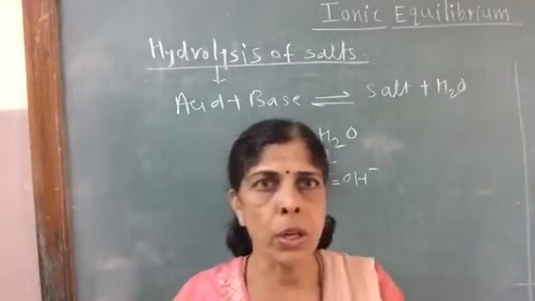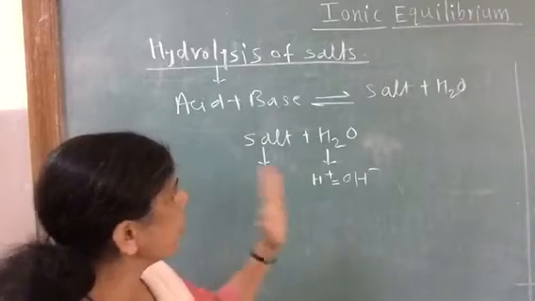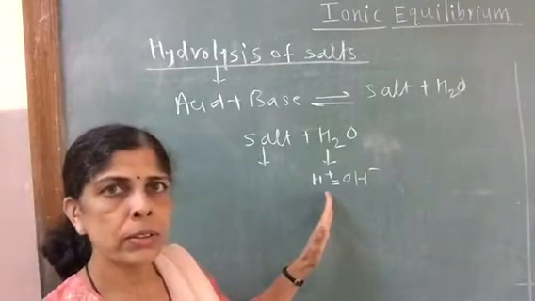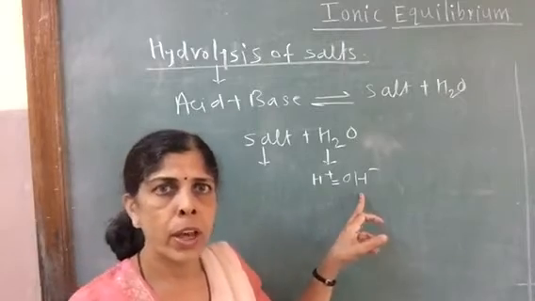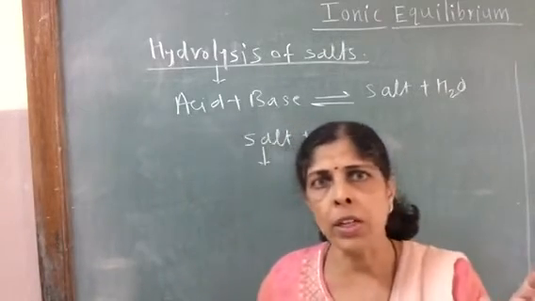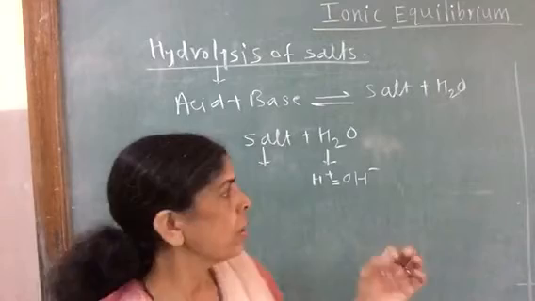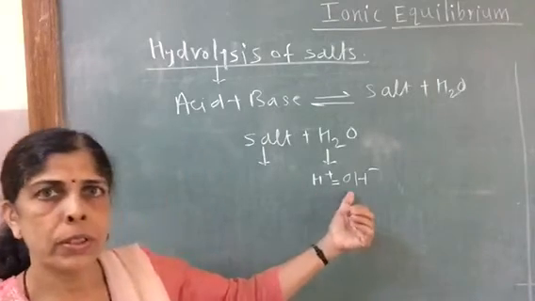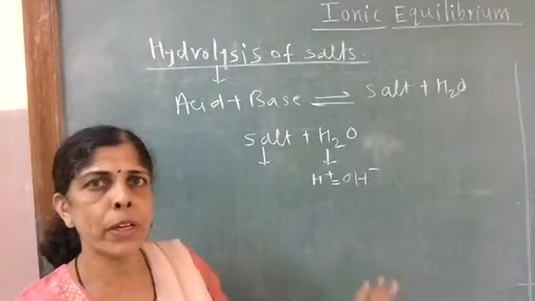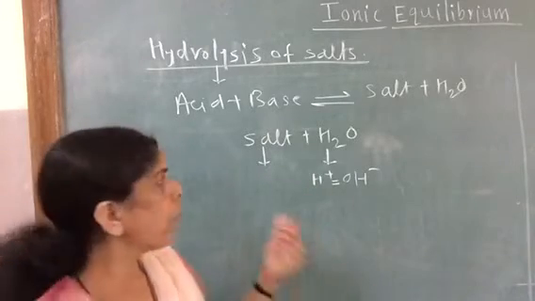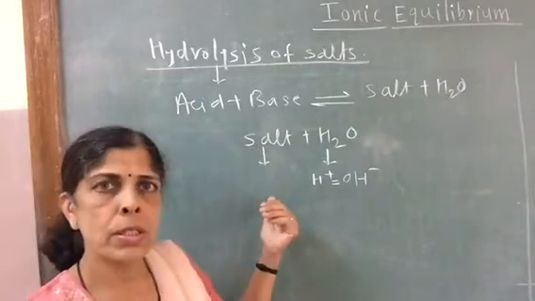The ions of salt may react with H plus ions or OH minus ions of water, and the equality of concentration which is there initially will get disturbed. Either H plus ions or OH minus ions will be utilized by the ions of salt.